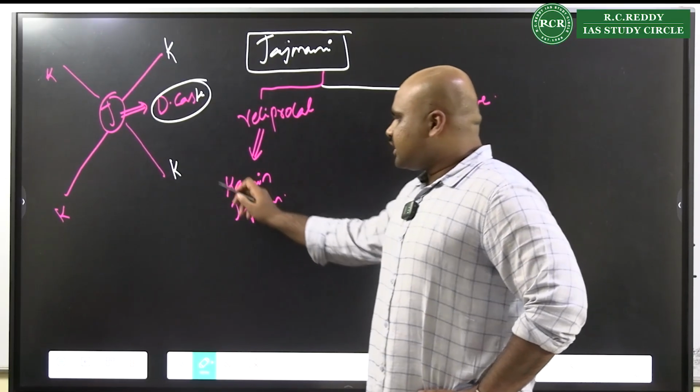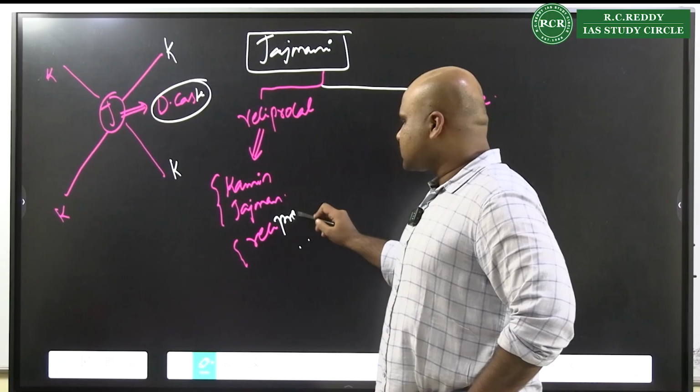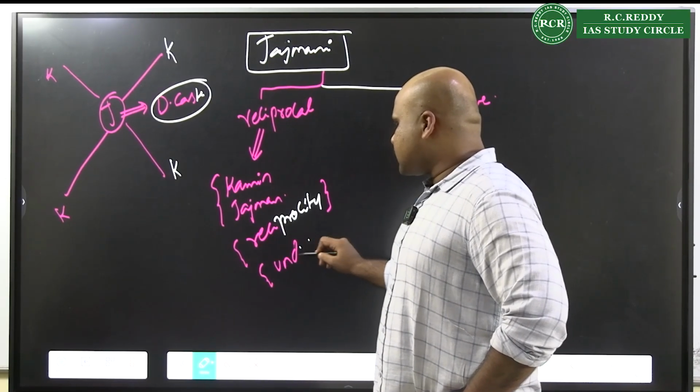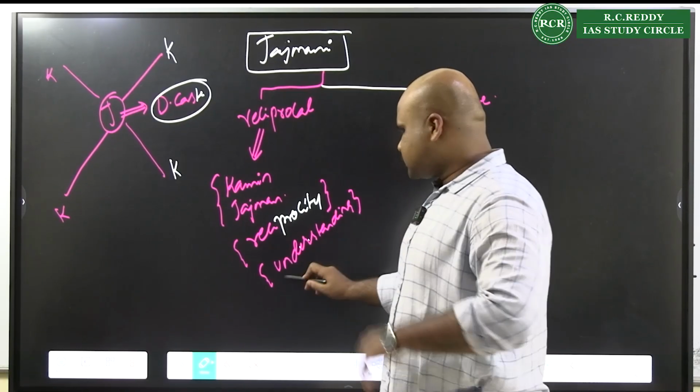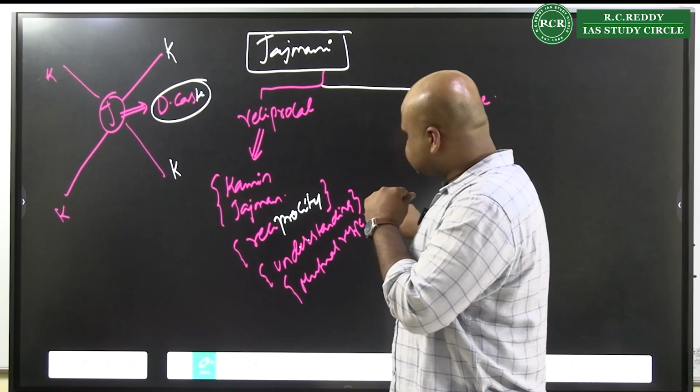It was said that it was a system which showed reciprocity, understanding, and mutual respect.